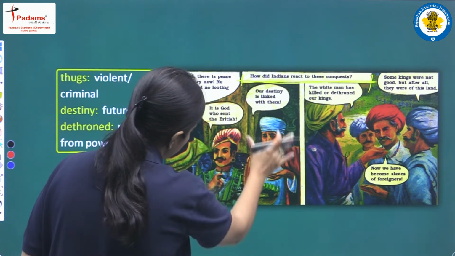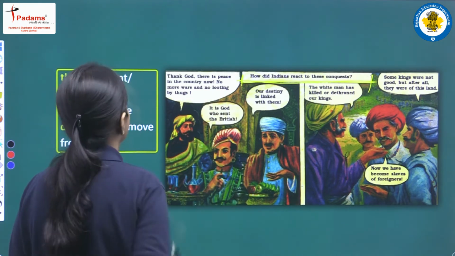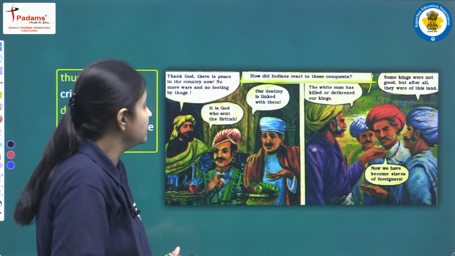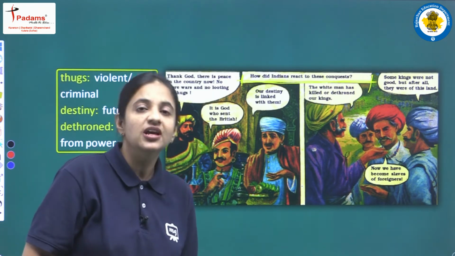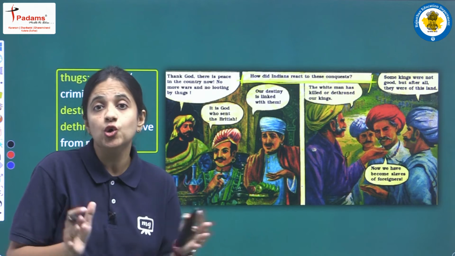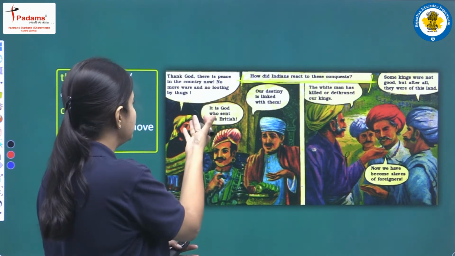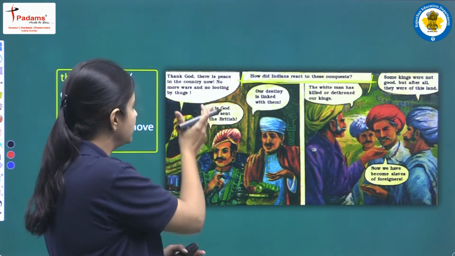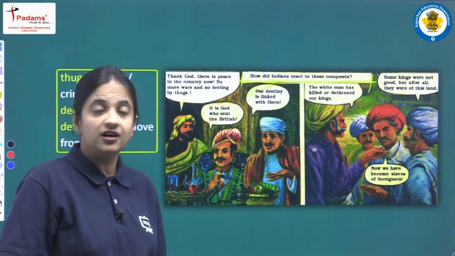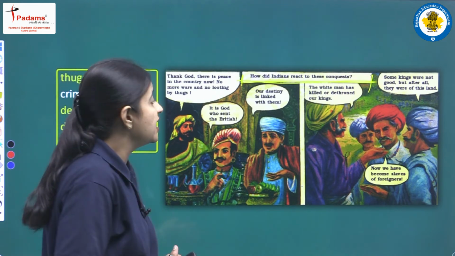In this picture some people are talking, so let's read. The first person is saying, thank God there is peace in the country now. We have read that because of the constant fighting there was no peace, but now there was peace in the country. No more wars and no looting by thugs. Another person is saying, it is God who sent the British.